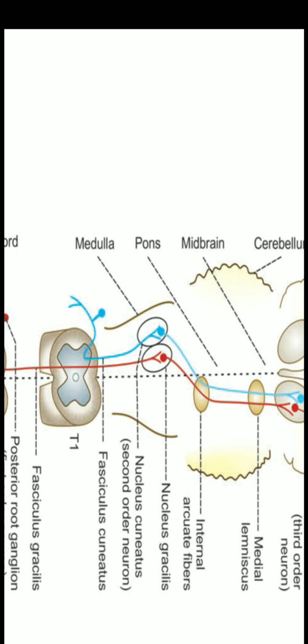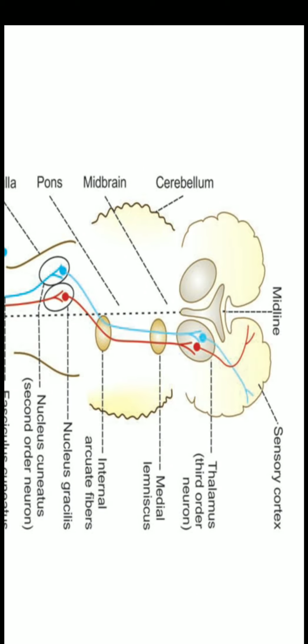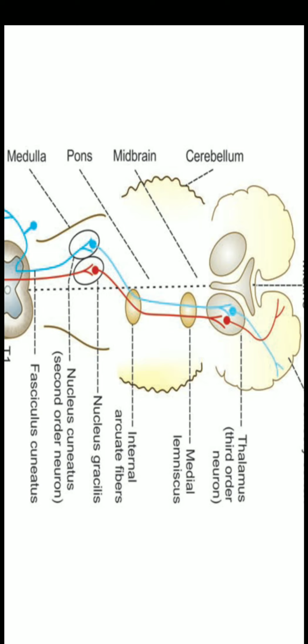Now when these fibers are ascending upward, the second order neuron is present in the medulla oblongata. These fibers of fasciculus gracilis terminate in the nucleus gracilis of medulla oblongata, and fibers of fasciculus cuneatus will terminate in the nucleus cuneatus of medulla oblongata. Here you can see both fibers of fasciculus gracilis and fasciculus cuneatus terminating in the nucleus gracilis and nucleus cuneatus respectively.